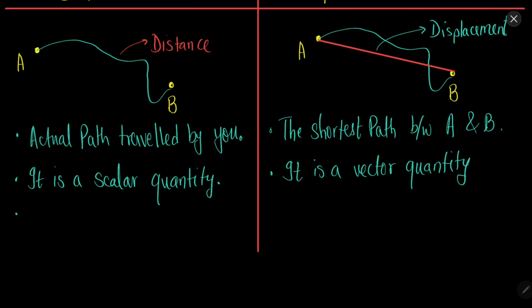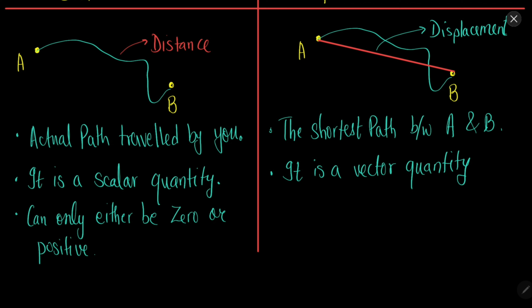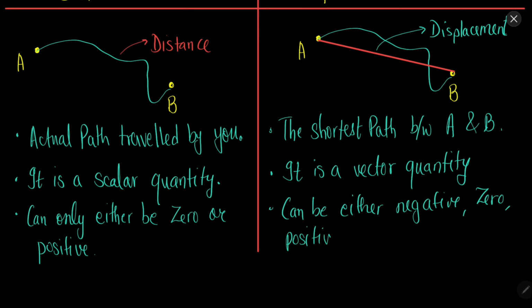And the third thing is, the distance can only either be 0 or positive. The value of distance can only be 0 or positive, but the displacement can be either negative, 0 or positive. What does this mean?